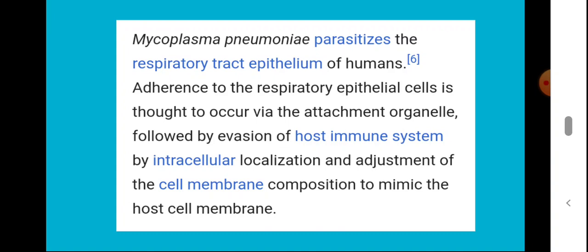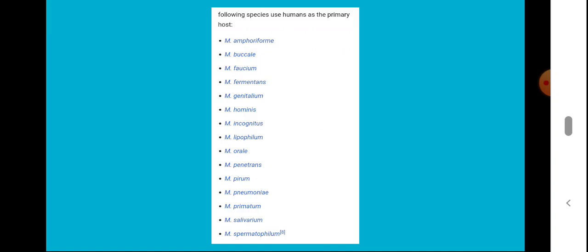That is the strategy of this particular bacteria to live inside the host cell.